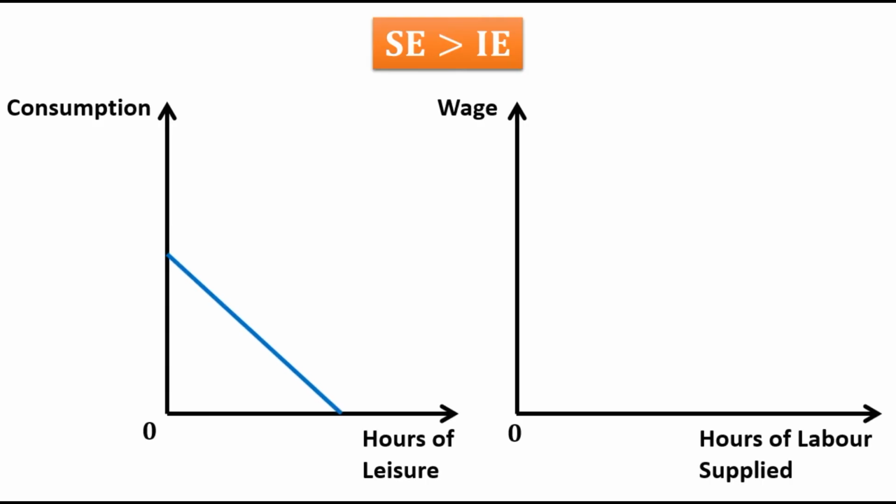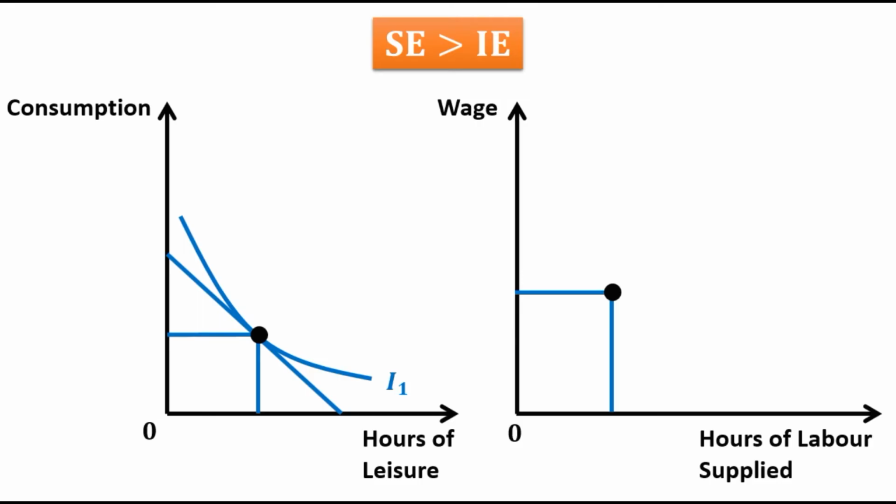This is Sally's initial budget constraint. This is the initial optimum. In the right panel, we have shown the initial wage rate and hours of labor supplied.